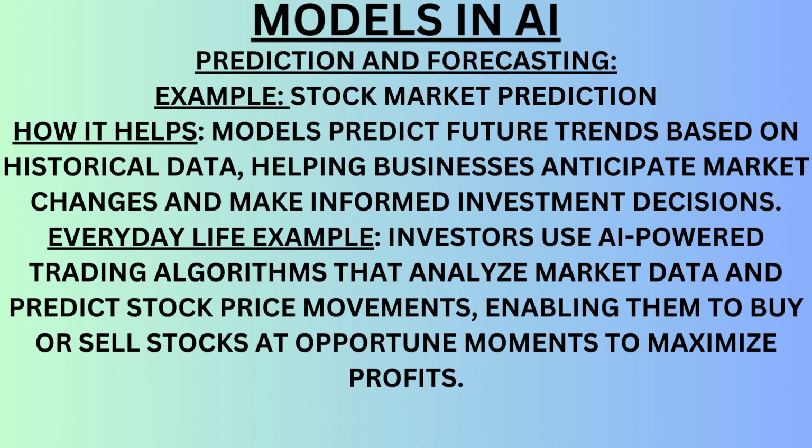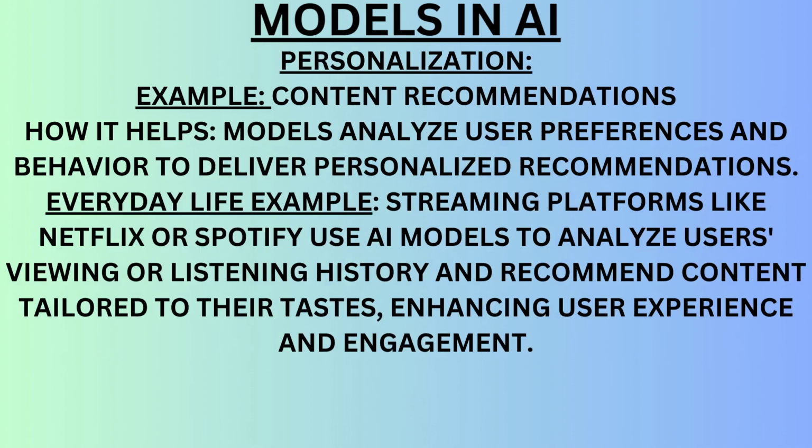Prediction and forecasting example: stock market prediction. How it helps: models predict future trends based on historical data, helping businesses anticipate market changes and make informed investment decisions. Everyday life example: investors use artificial intelligence powered trading algorithms that analyze market data and predict stock price movements, enabling them to buy or sell stocks at opportune moments to maximize profits.